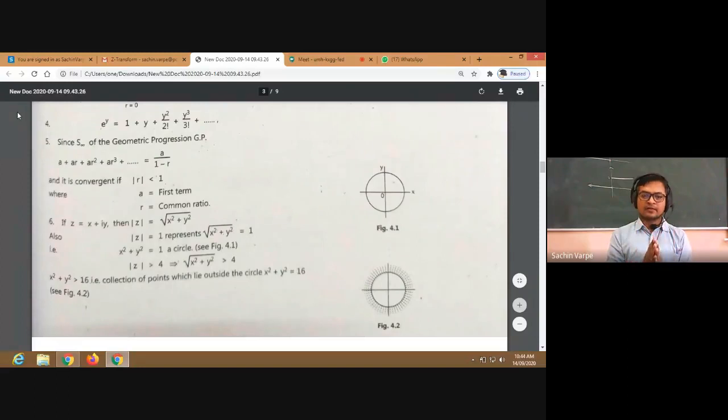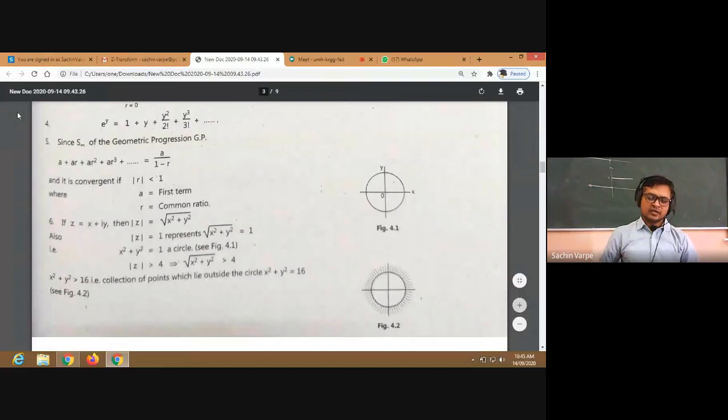So that complex representation will be characterized by the variable z, and that is nothing but the Z transform. So here Z is nothing but x plus iy in the form of real and imaginary part, where the modulus of Z is nothing but what? The distance of each point on the circle from the origin, and that is by distance formula, right? That is, mod of Z is the square root of x square plus y square.